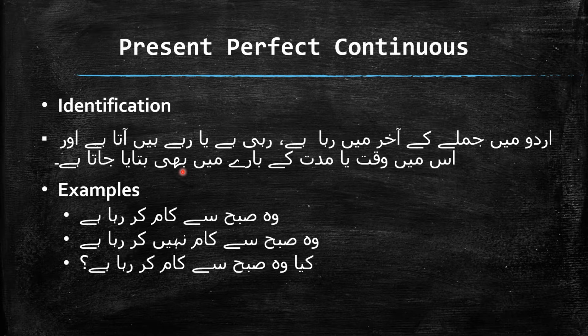So one thing that is very clear, in present continuous tense there is no time limit, but in present perfect continuous you will find time, period, any duration. So what happens here is that time or duration comes in, which differentiates it from the continuous tense.